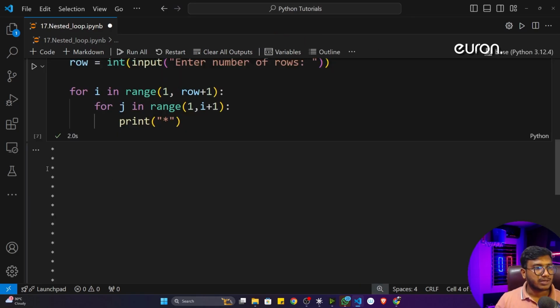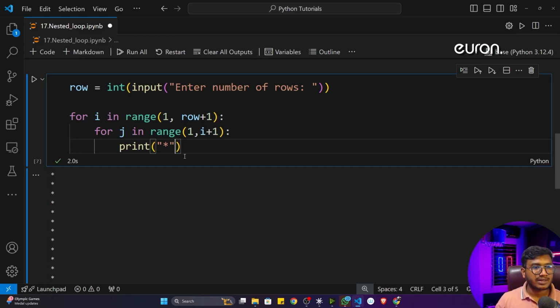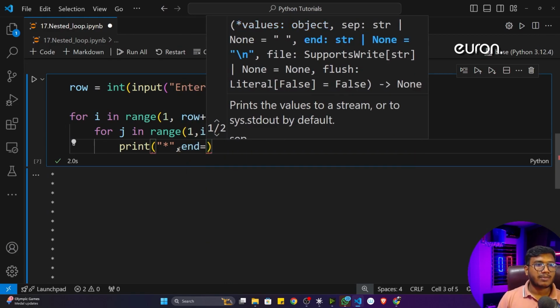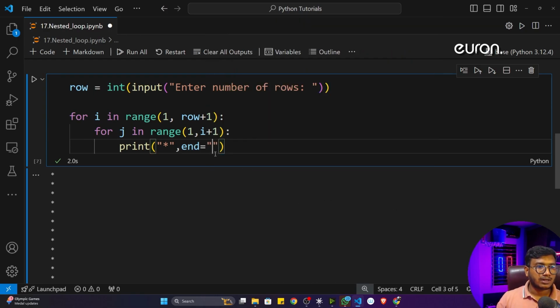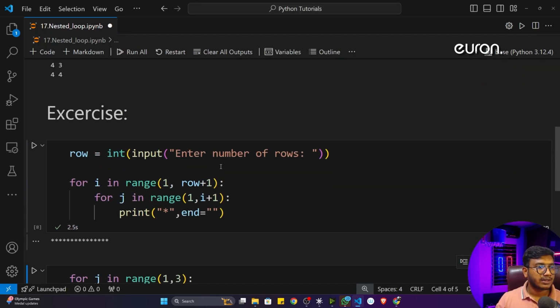Let's say if I give 5, see, all the stars are printing in a new line. Remember, inside a print function we have one parameter called end. By default this end is set as \n, that means new line. Instead of new line, I will take an empty space. Now if I execute this program again and pass 5, everything is printing in the same line, because I have given space here.